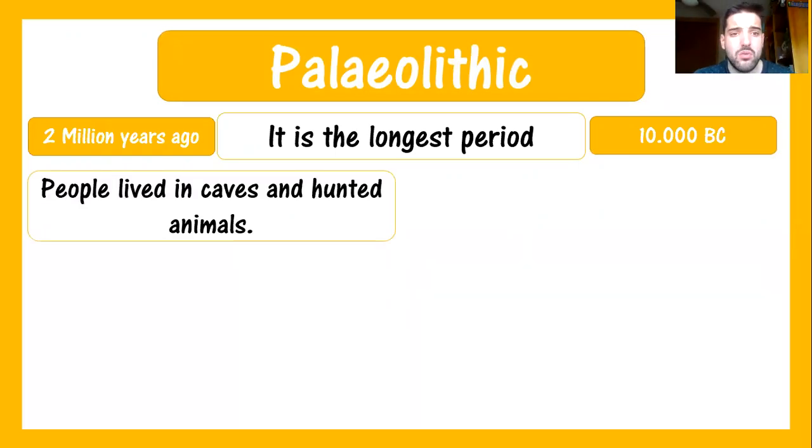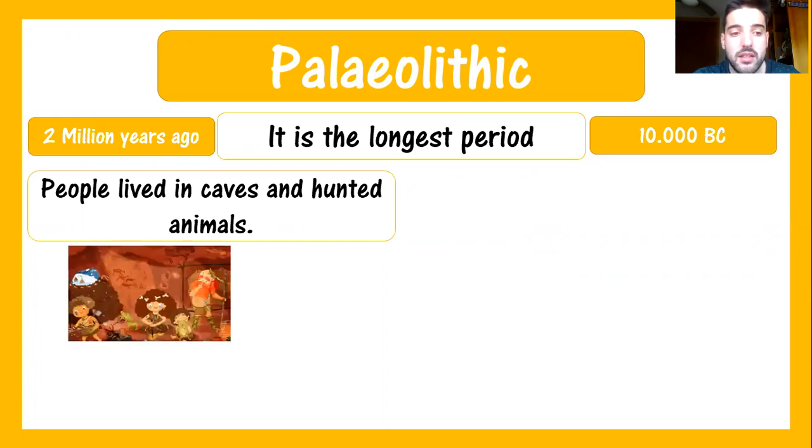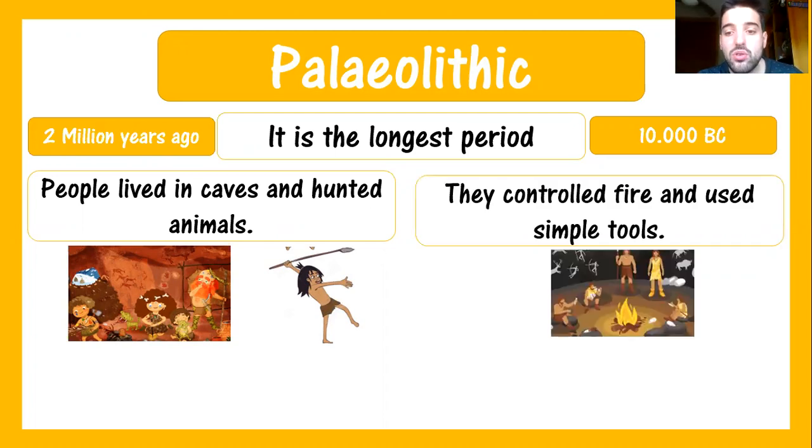Okay, so let's see the characteristics now of the Paleolithic. First, people lived in caves and hunted animals. They needed to eat. They also learned to control the fire and how to use simple tools which help them a lot to cook food, to be warm, or to do different things.